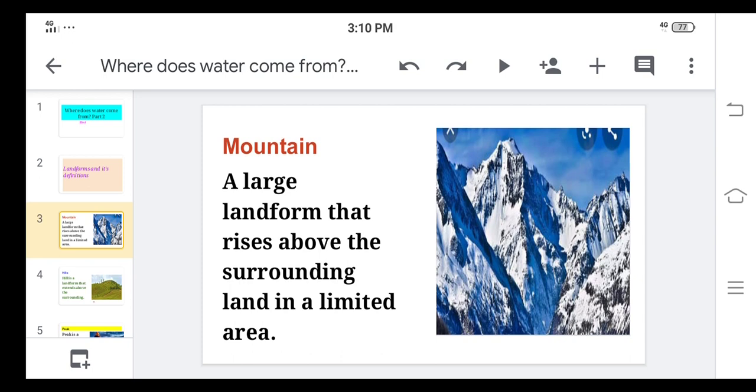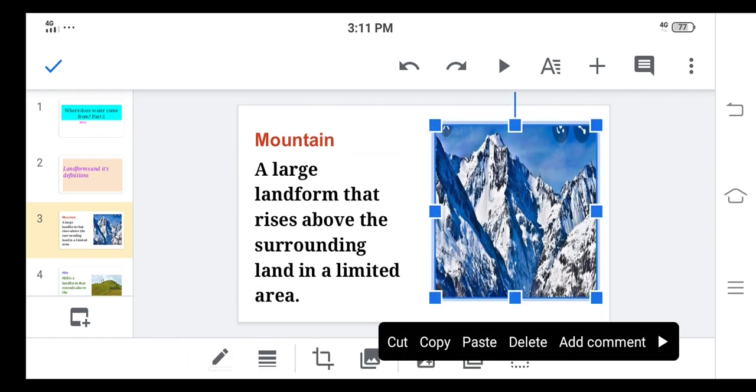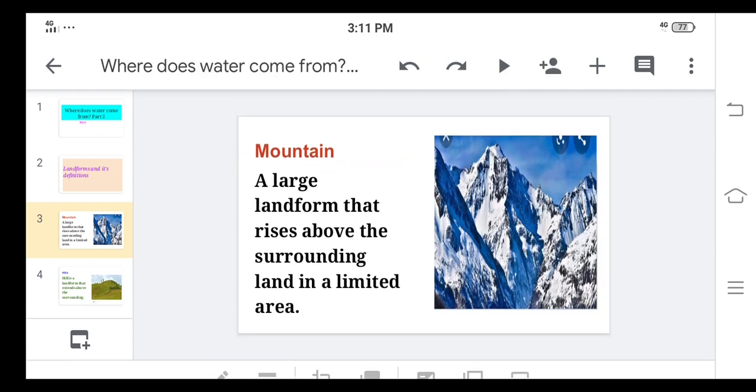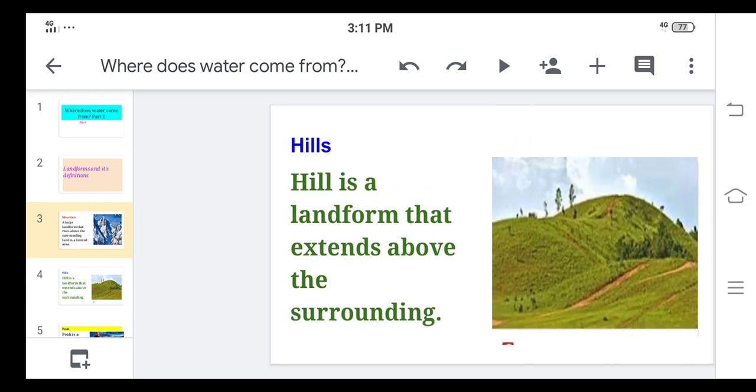First is mountain. Here you can see the picture of mountain. There are lots of mountains in our India also. Mountain means a large landform that rises above the surrounding land in a limited area. In a particular area, the land rises above the earth, that is called a mountain. And mountains form due to the volcanoes. Okay, so that is mountain.